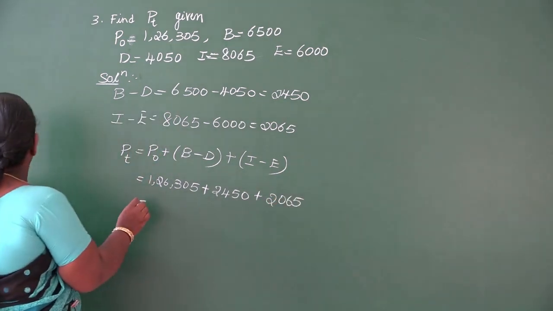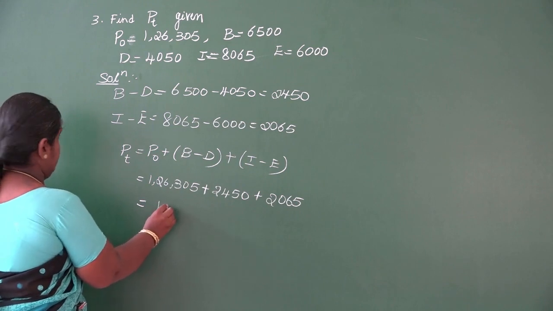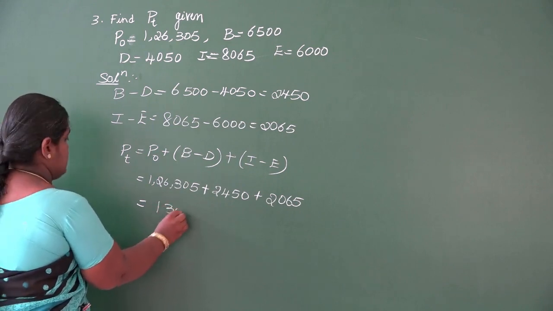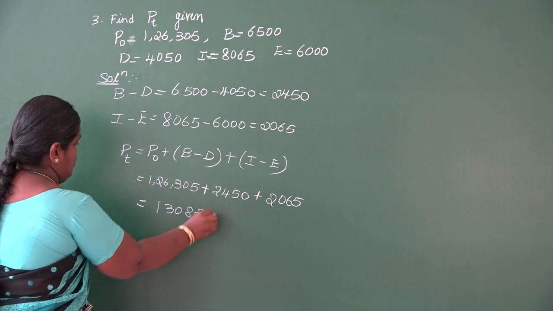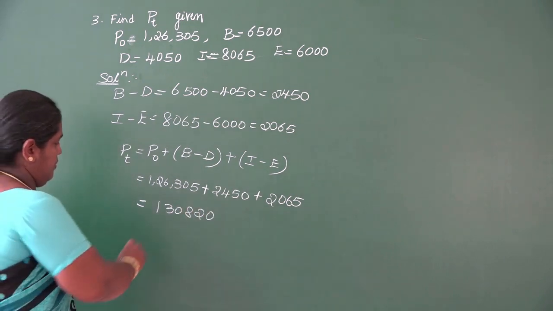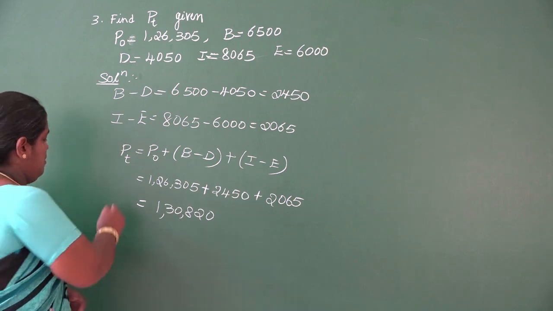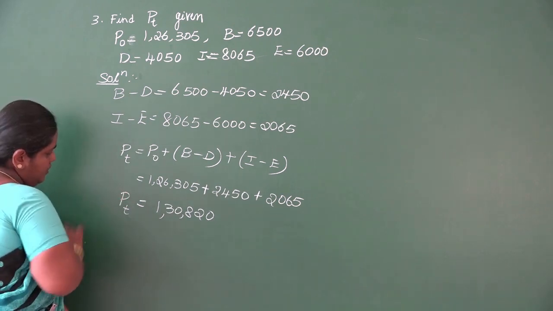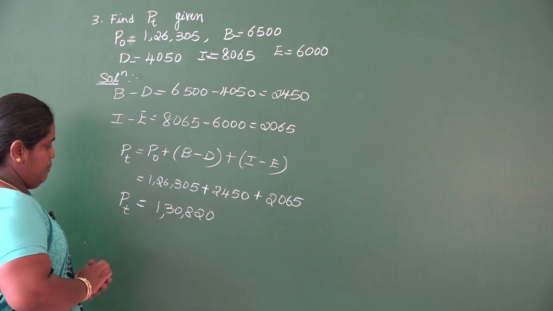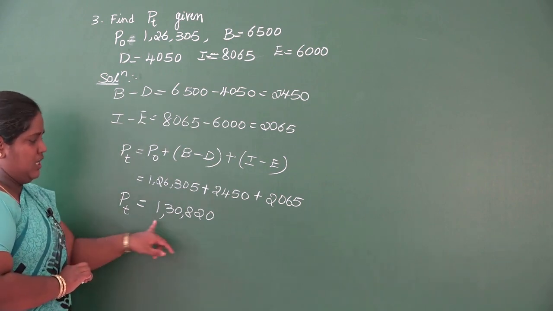And when you add this value, you'll get 1,30,820. So this is the population at time period T. So we don't know what is the time period, so we'll mention it as PT equals